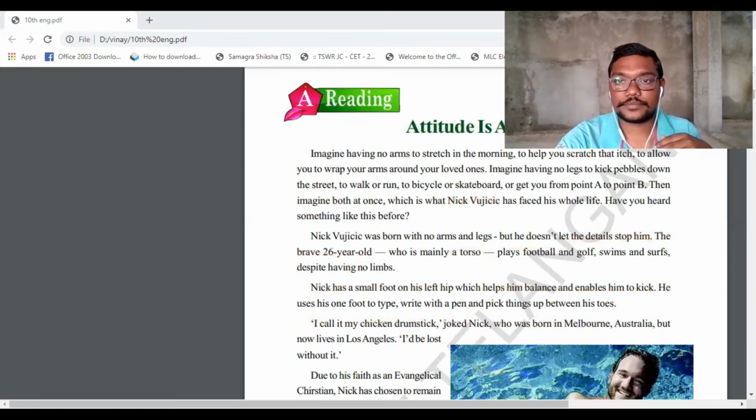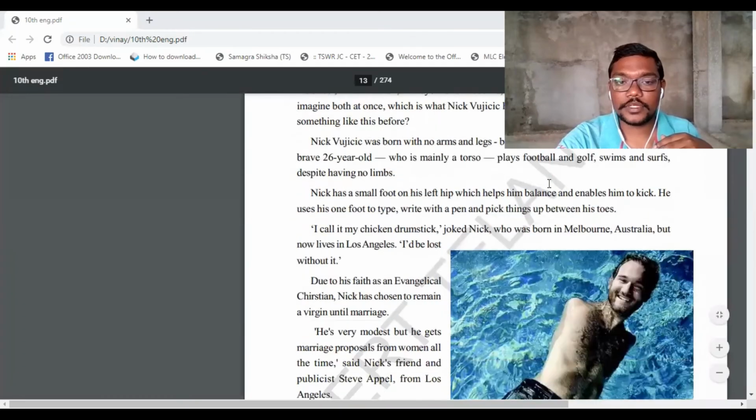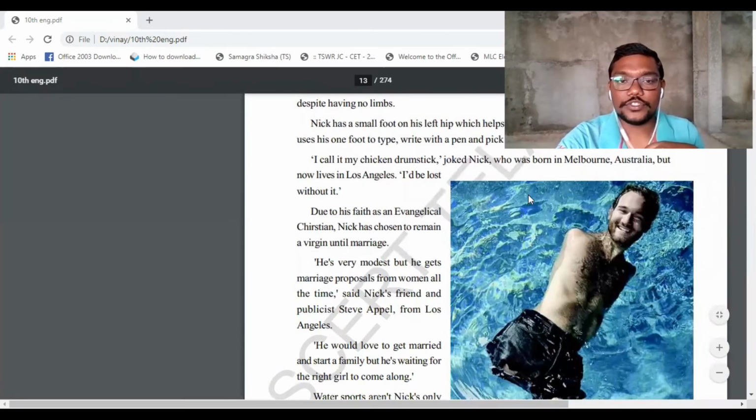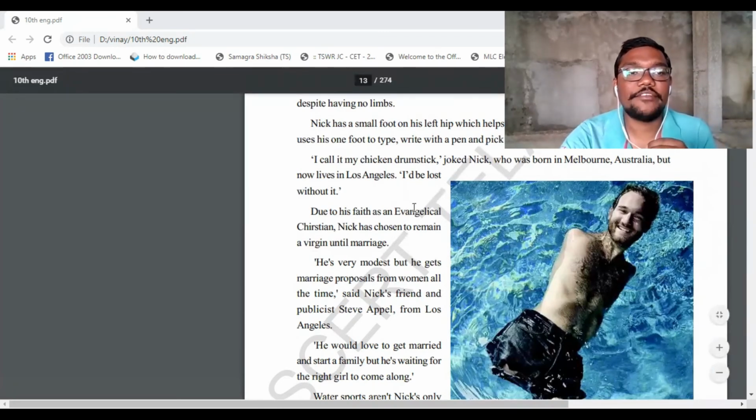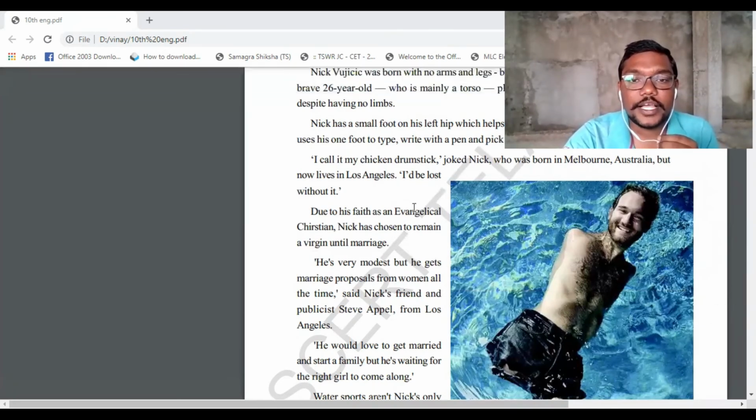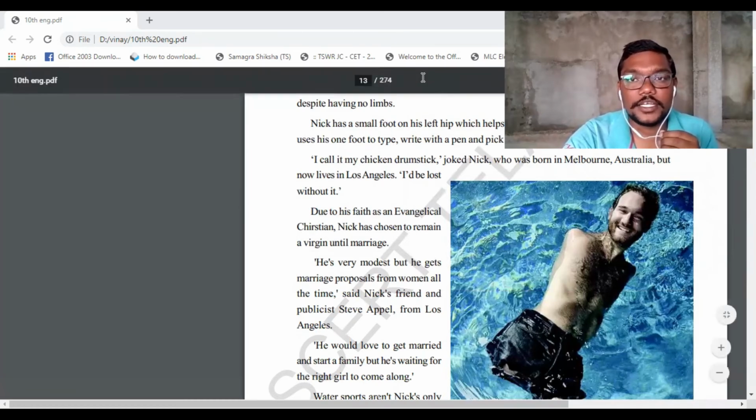Okay, next paragraph. Due to his faith as an evangelical Christian, Nick has chosen to remain a virgin until his marriage. So Nick has a faith as an evangelical Christian.